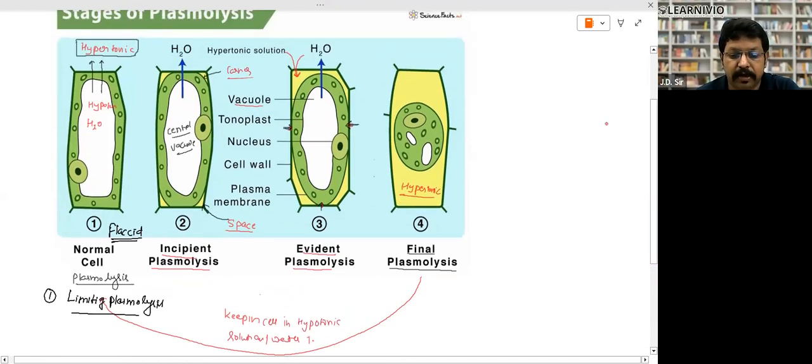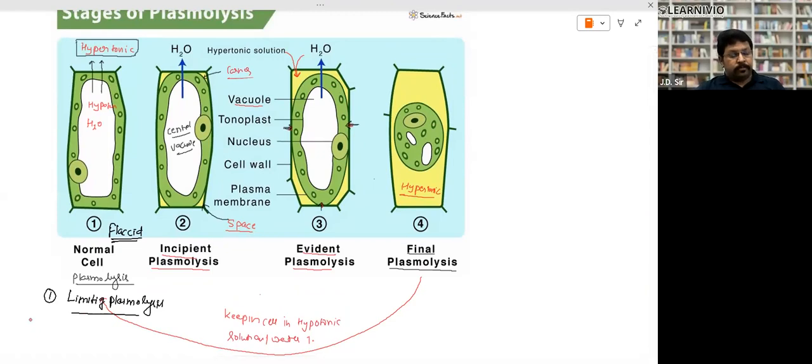Go through it and remember it. Very important. Normal or flaccid cell, incipient, evident, or final plasmolysis. When the cell becomes flaccid, the first stage is called limiting plasmolysis. Then the second stage is incipient, the third stage is evident, and the fourth stage is final plasmolysis. There are 4 stages of plasmolysis. Tell me if you have any doubt.